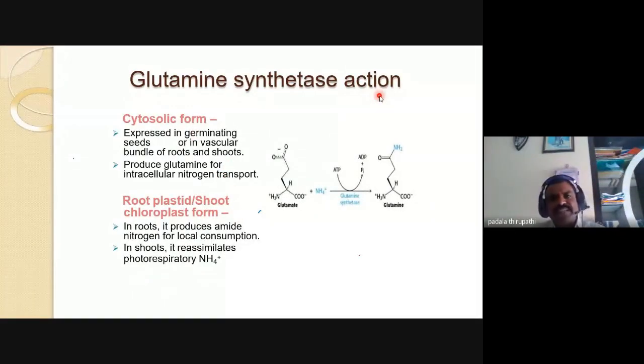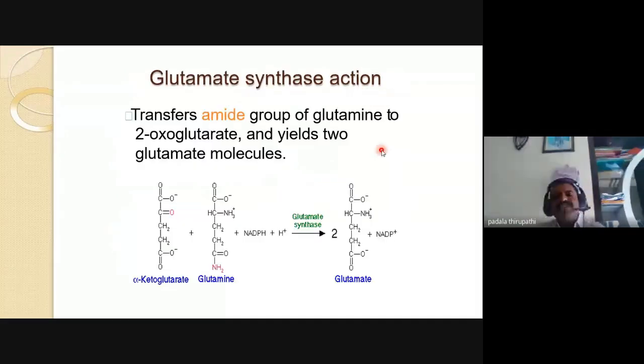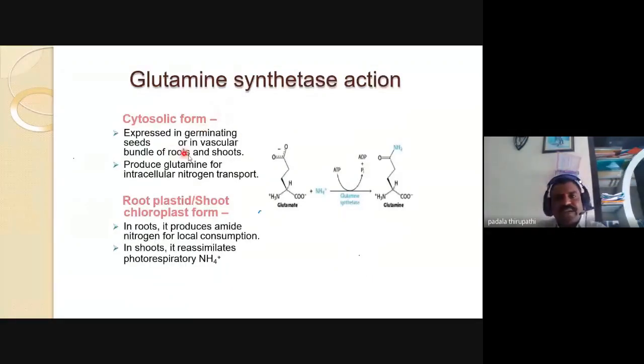The second enzyme is glutamate synthetase. This glutamate synthetase we can also call glutamine 2-oxoglutarate aminotransferase. This is the action involved: transfer of the amide.